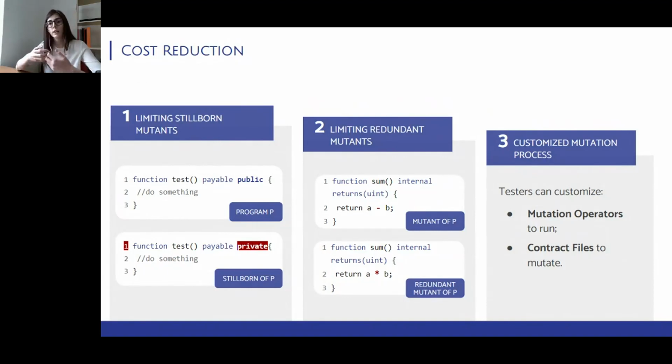So to limit their generation, we combine selective mutation techniques and precondition checks, which are applied during the mutant generation phase. A very similar approach is also used for limiting the generation of those mutants that provide redundant information about the test suite. And lastly, Sumo offers the possibility of fully customizing the mutation process so that the tester can select which mutation operators to apply and on which contracts, depending on the context.